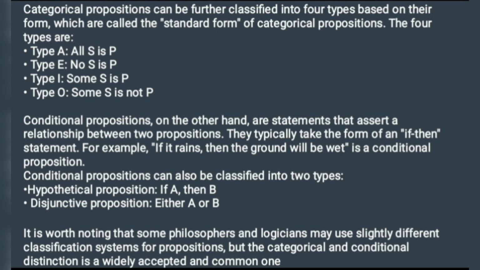Conditional propositions, on the other hand, are statements that assert a relationship between two propositions. They typically take the form of an if-then statement. For example, "If it rains, then the ground will be wet" is a conditional proposition. Conditional propositions can also be classified into two types. One, hypothetical proposition: if A, then B. Two, disjunctive proposition: either A or B.